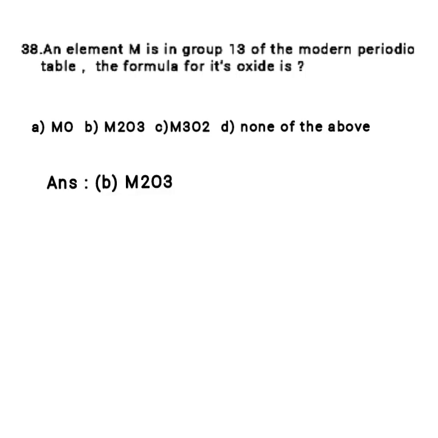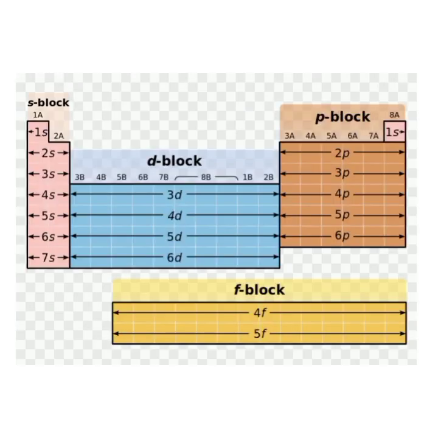The formula for its oxide is: Options: A. MO, B. M2O3, C. M3O2 and D. None of the above. Answer: Option B. M2O3. Now let's discuss some questions related to electronic configuration and SPDF blocks of the periodic table.